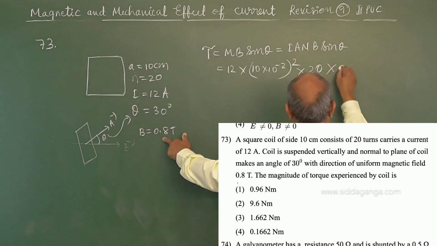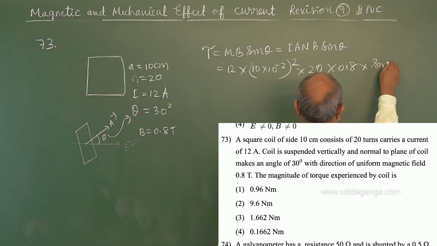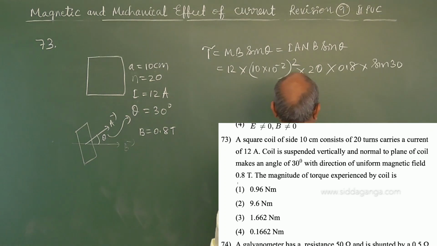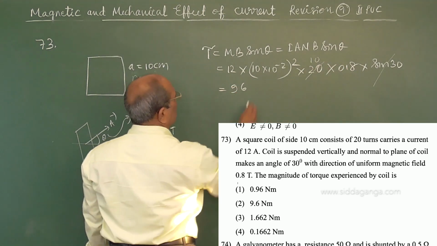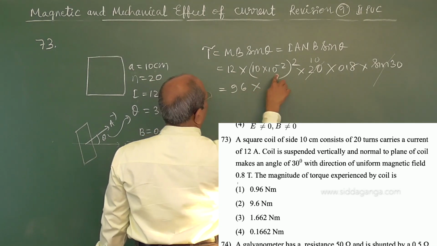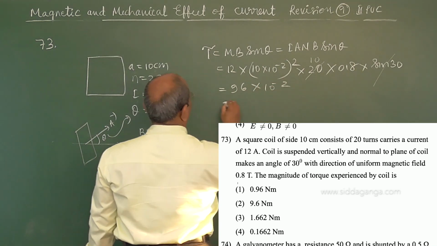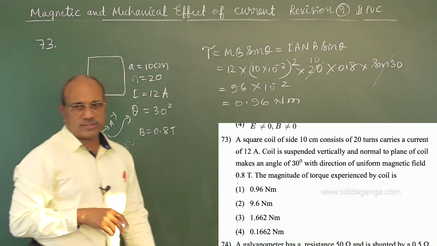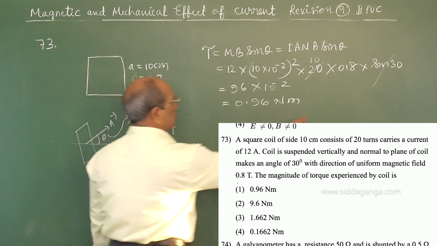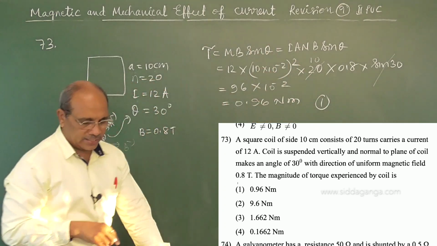Magnetic field is 0.8 into sin 30 angle. Sin 30 can cancel with this 2, 10 multiplied by 8. 12 8s are 96 into 10 power minus 2, or 0.96 Newton meter. The answer is 0.96, option number 1.